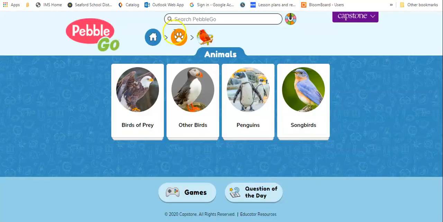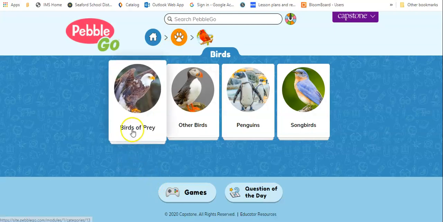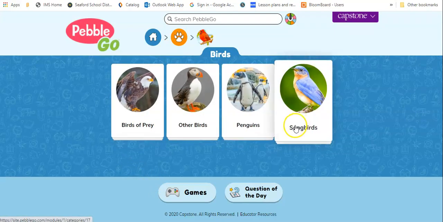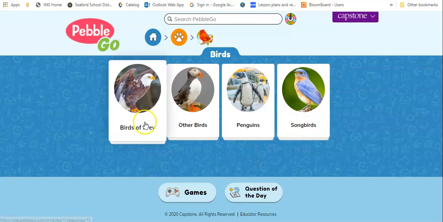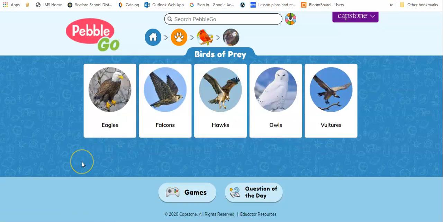I'm going to go back, and then I have to make one more decision on this one. So maybe birds of prey. Those are birds that actually hunt other birds and animals. So I have to do that extra step for this one.